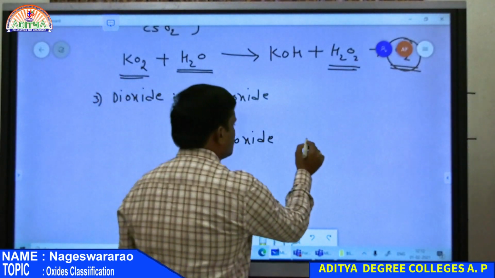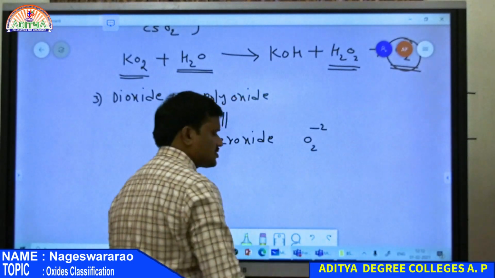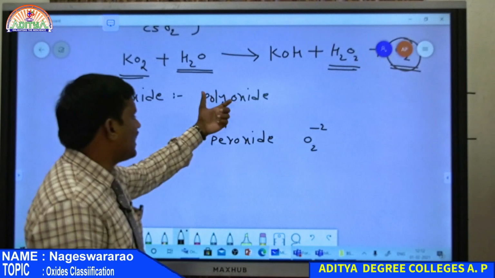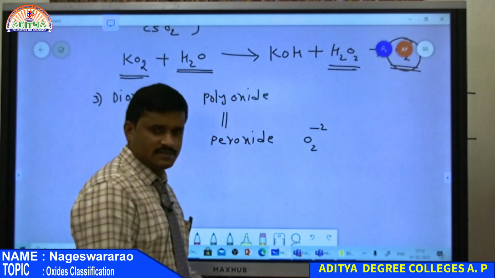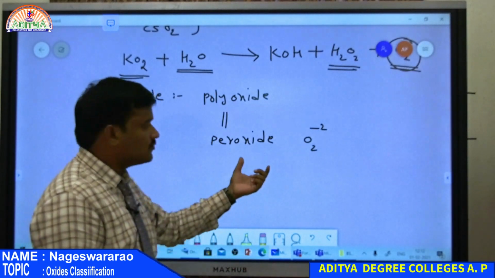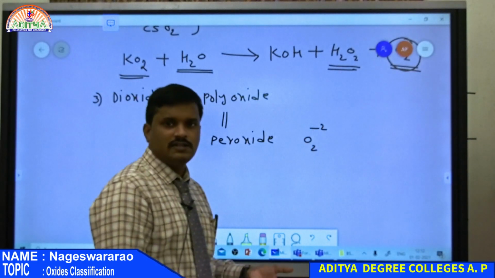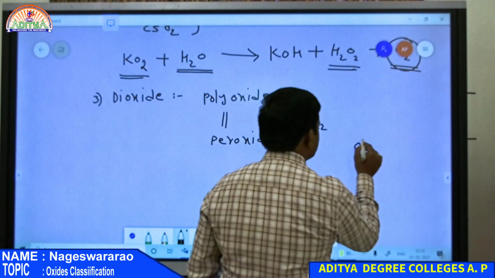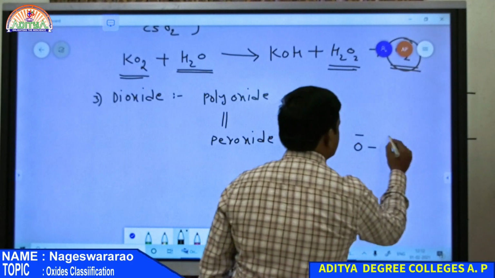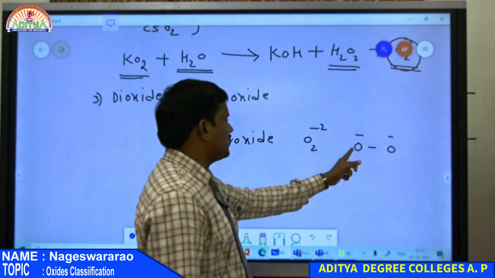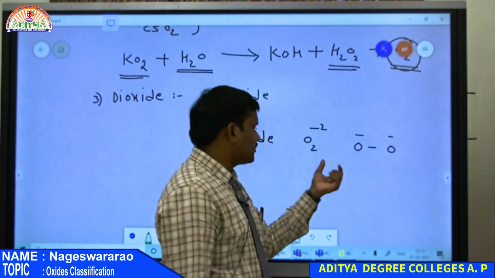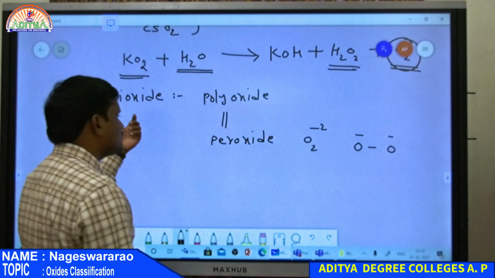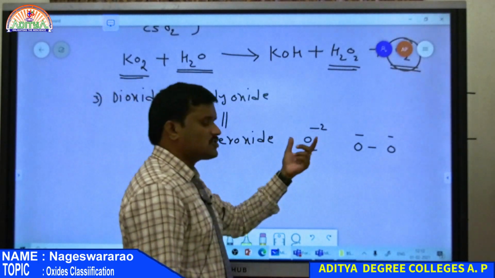Peroxide contains the O2 2- charge. So here dioxide is also a polyoxide having a formula like peroxides, that is these also contain the O2 2- charge, that is the O2- ion. O2- ion means each oxygen has a -1 charge. So this oxygen -1, this oxygen -1. Therefore total it is O2 2-. Therefore dioxides also contain the O2 2- ion.